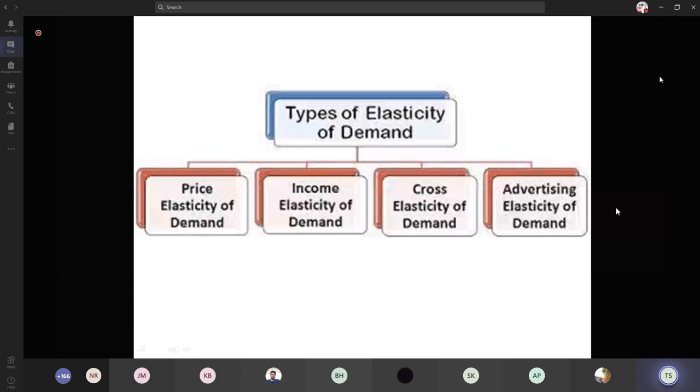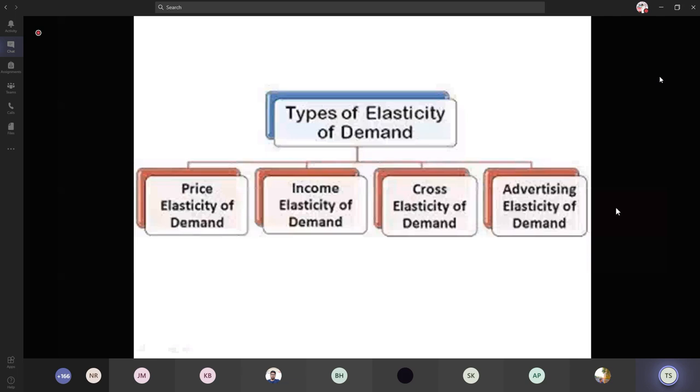Under this, there are 4 types. First one is price elasticity of demand. Second one is income elasticity of demand. Third one is cross elasticity of demand, and the last one is advertising elasticity of demand. So these 4 types are based on the factors which affect the quantity demanded.